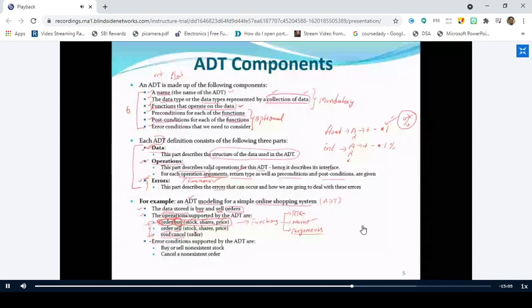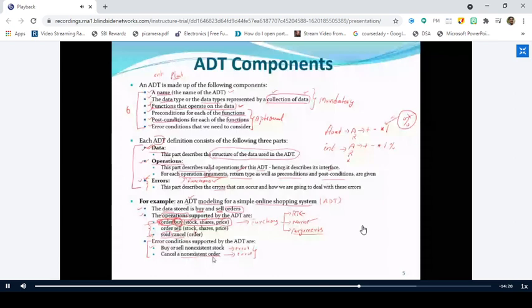And there may be some error conditions. For example, when you want to buy or sell a non-existing stock, this is an error condition. The stock does not exist, but you, as an end user, try to buy that particular stock. So that should raise an error. Similarly, you want to cancel a non-existing order. You didn't buy anything, but you try to cancel a non-existing order. So that should be an error. All these things give some brief idea on how these ADTs are implemented. Is it clear? Yes, sir.